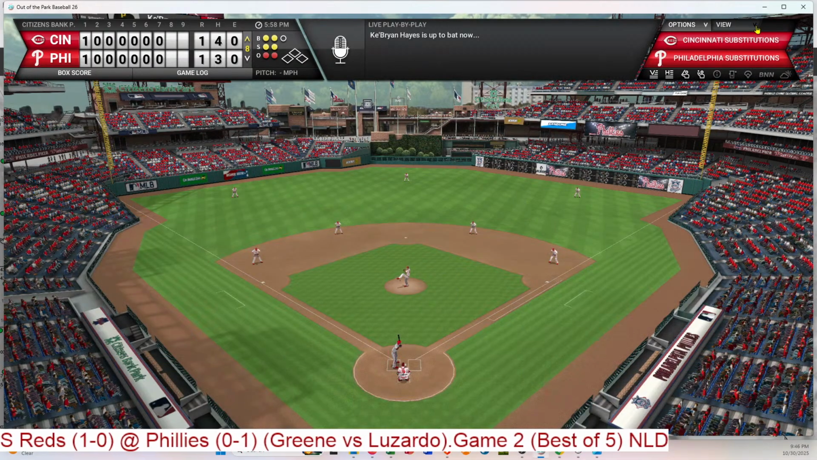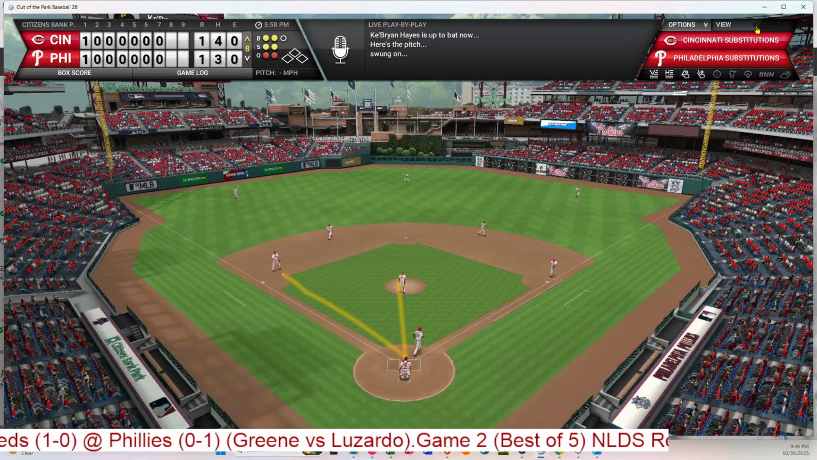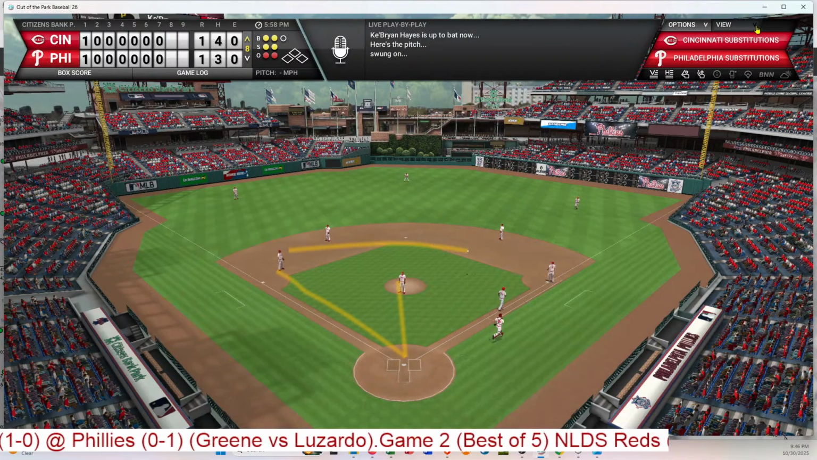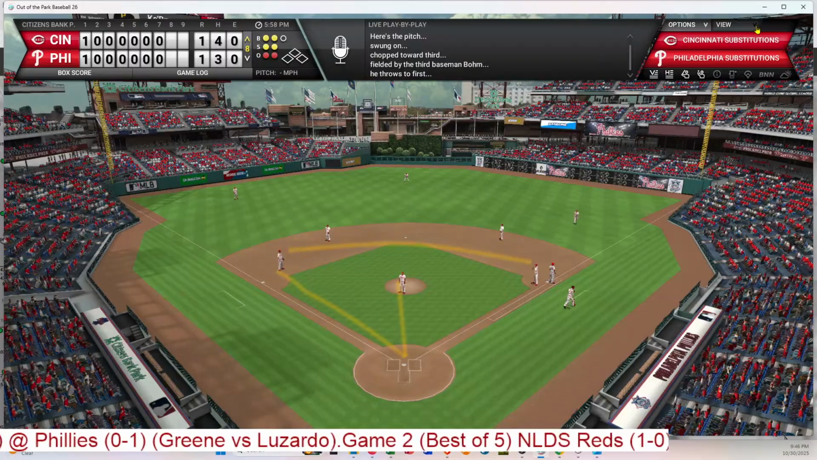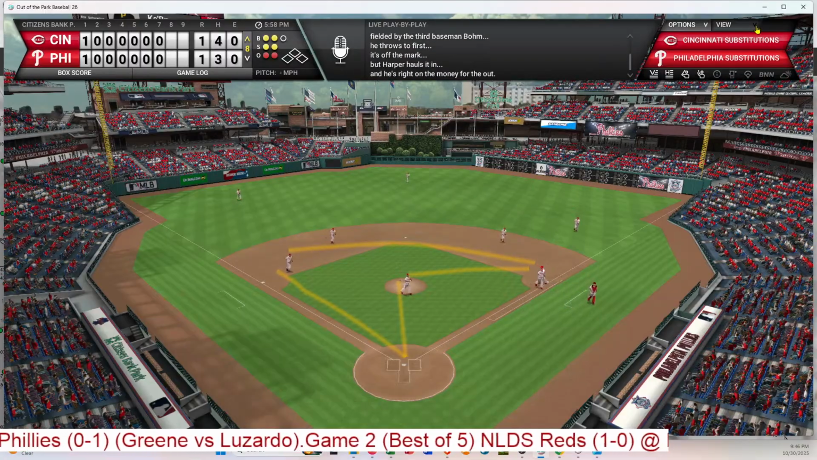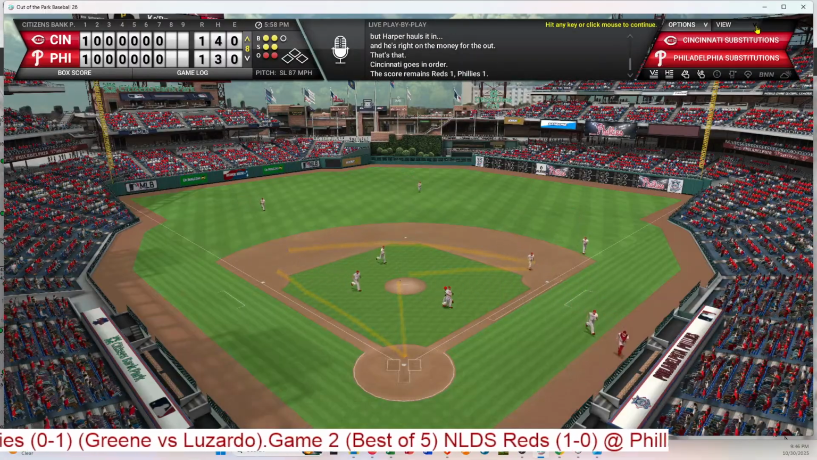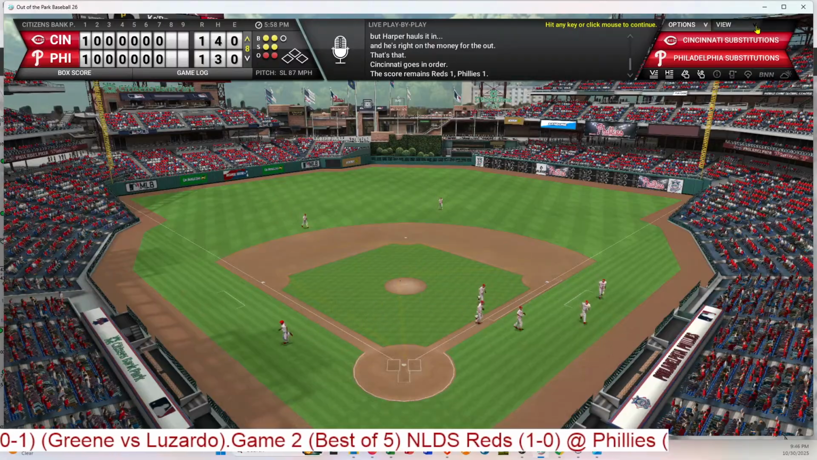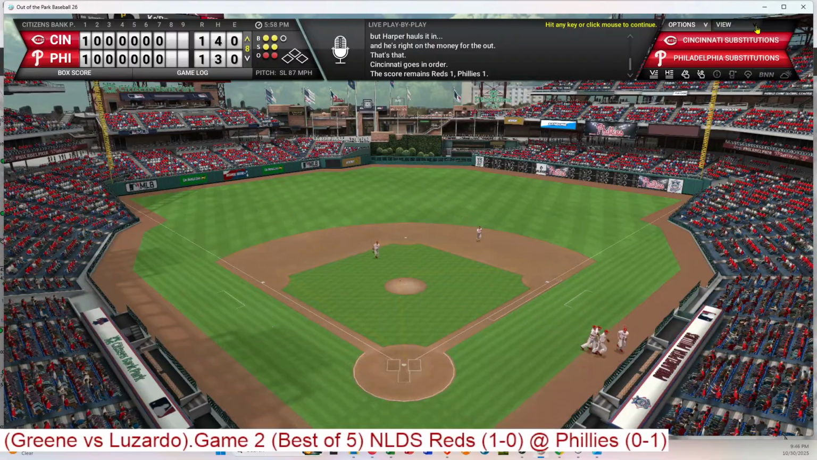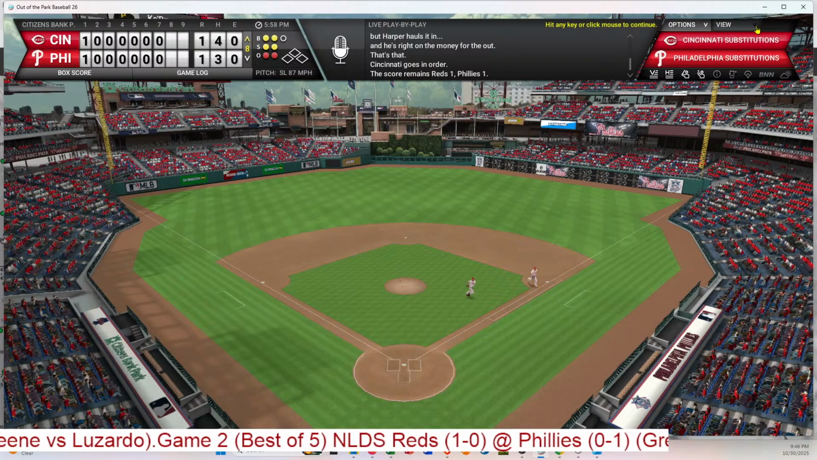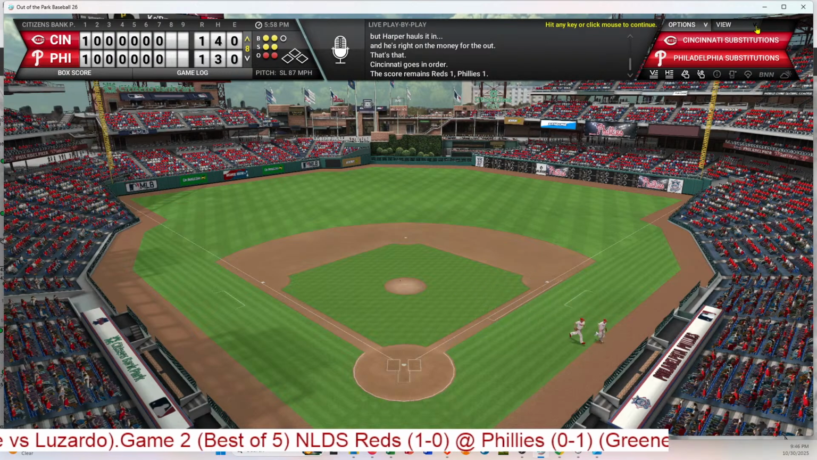And a 2-2 pitch. Grounded to third, Bohm with the throw across. And that's the 3rd out. 1, 2, 3. Kirkering does his job. And that will probably be it for him in this game. But a 1-2-3 inning, bottom of the 8th coming up. It's 1-1 between Cincinnati and Philadelphia.